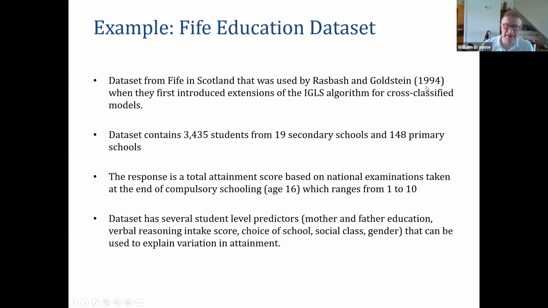Rasbash and Goldstein back in 1994 used it originally when they were showing off their extensions of the algorithm that I just talked about for cross-classified models. It's a reasonable size data set: we've got 3,435 data points. These are students, and as I said earlier, this is exam scores at the end of secondary education.